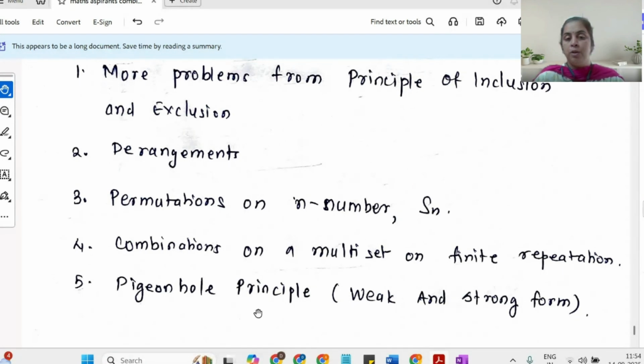And pigeonhole principle, weak and strong form. That I did not cover here because that was not going with the theme of the session.